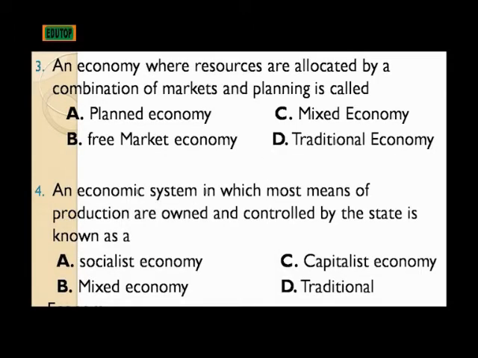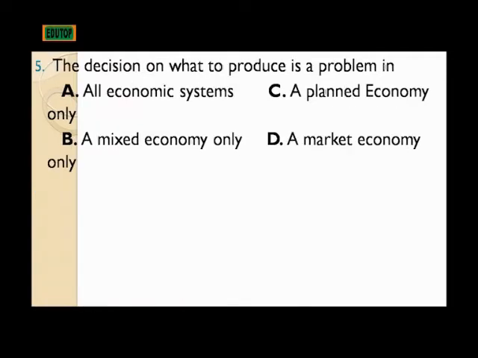Number 3. An economy where resources are allocated by a combination of markets and planning is called dash. A, planned economy. B, free market economy. C, mixed economy. D, traditional economy. Number 4. An economic system in which most means of production are owned and controlled by the state is known as dash. A, socialist economy. B, mixed economy. C, capitalist economy. D, traditional economy. And number 5.